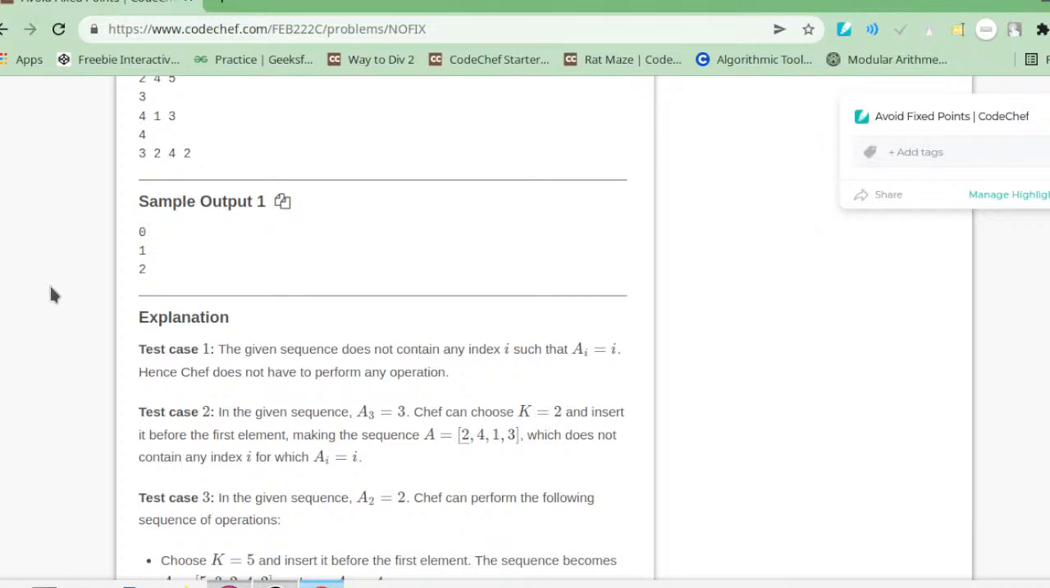So instead of inserting 6 here, we will insert it elsewhere. Let's make a as 2 1 3 6 5. Again it is 1 2 3 4 and 5, and again ai equals to i. So what we will do is we will insert 6 in front. So then 6 2 1 3 5.